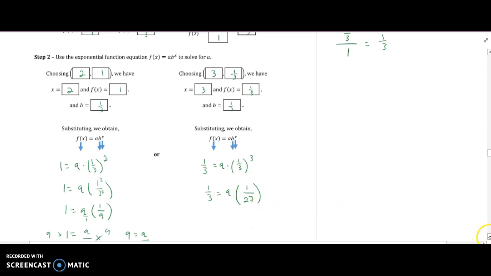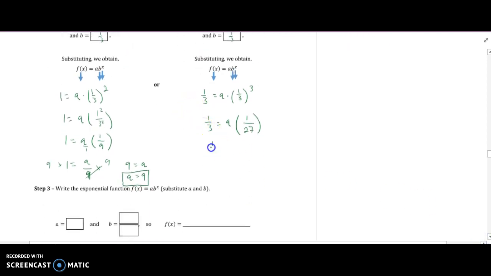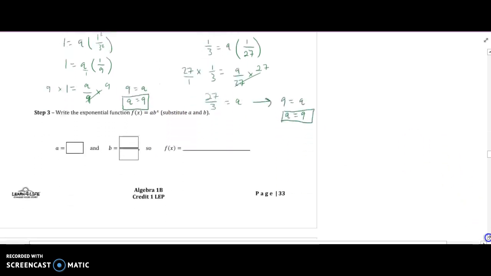And now what do I have to do to both sides? Well, I can do the next step. 1/3 equals a times 1 is a over 27. I have to multiply both sides by 27 to solve for a. And then I get, this is like 27 over 1, so 27 times 1 is 27 over 3 equals a. 27 divided by 3 is 9 equals a, which means a equals 9. Which is the same thing that I got over here, right? Thank goodness. I didn't want to do that again.